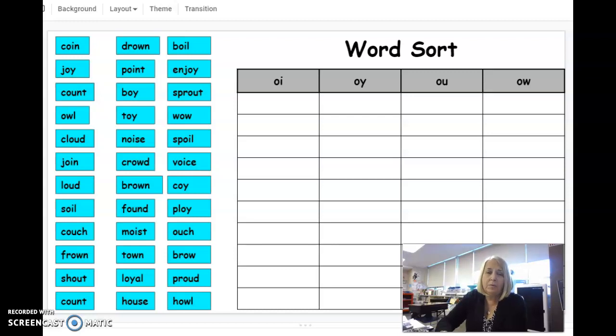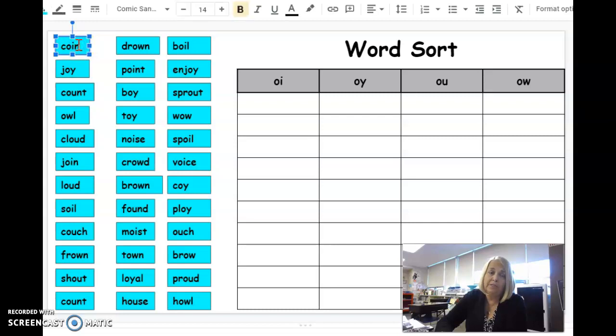Hi students, today we're going to be doing a word sort with words that have the oi sound as in OI and OY, and words that have the ow sound as in OU and OW. So you'll go over to this list of words, and as in coin, coin is OI, so you would take